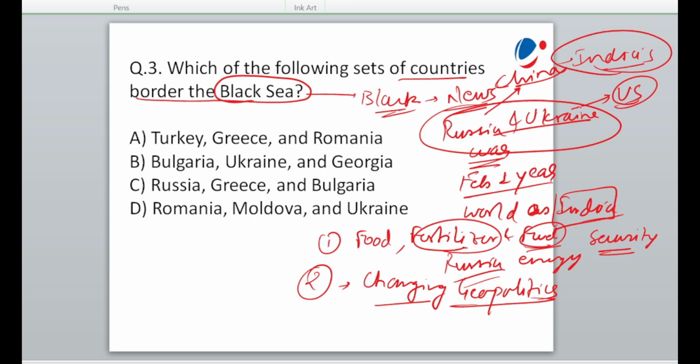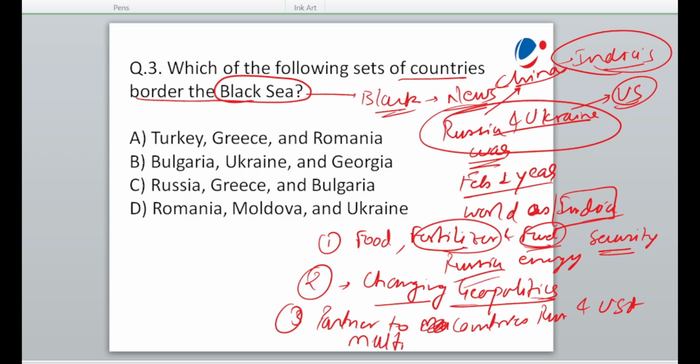Again, what is the concern for India is that yes, India is partner to these, है ना? It is partner to these countries, for example Russia and USA, at multilateral forums.